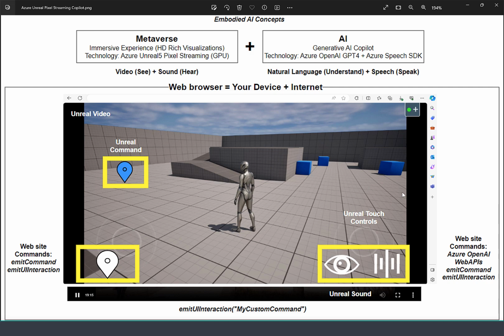Some applications could be, again, you may want to move around your experience just by what you see in the lower left corner, by placing some pins and then invoking those commands from the web browser. Or you may want to do a full Copilot speech interaction, speaking with your GPT-4 Azure OpenAI backend, asking free-form questions, getting free-form answers for the areas of your interest, or tweaking and tailoring your assistant on the backend to be a specific and concrete assistant for a specific area.